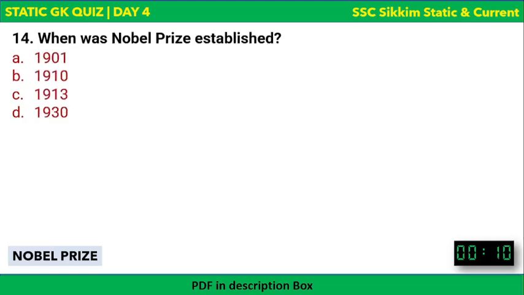Next. When was Nobel Prize established? The options are there and your time starts. When was Nobel Prize established? Or you can also say when were the first Nobel Prizes awarded? The correct answer is 1901.